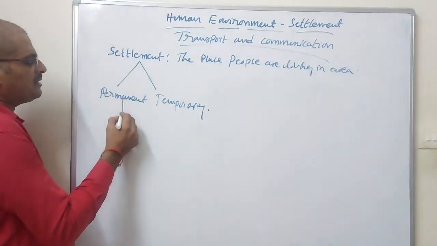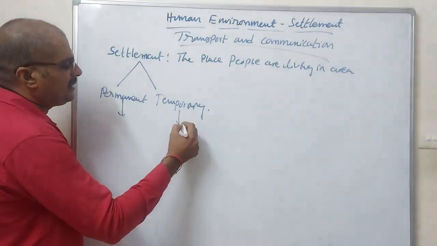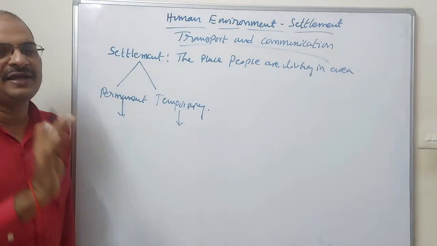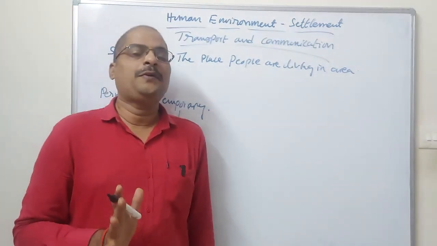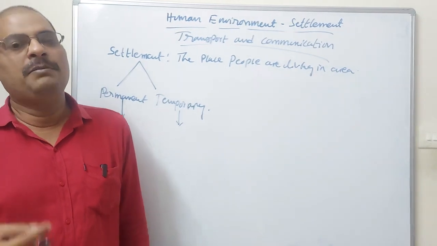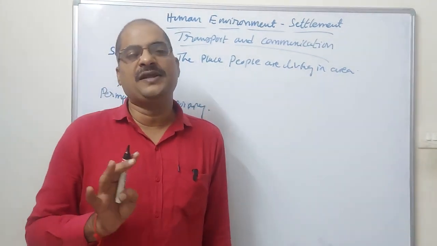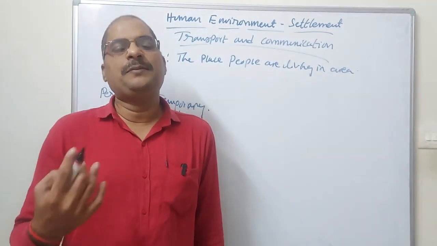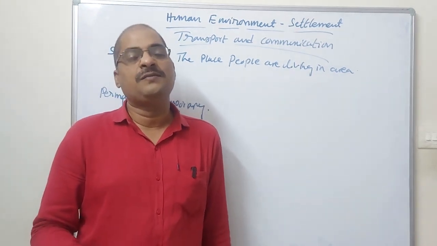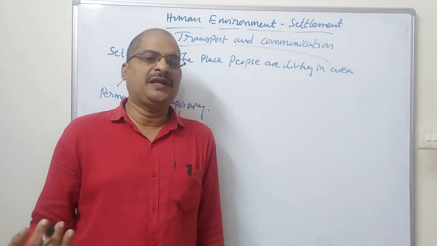What is the meaning of permanent settlement? People live in a particular area and do not move to any other places. By birth, they settle in those places, with the help of employment, agriculture, and property.